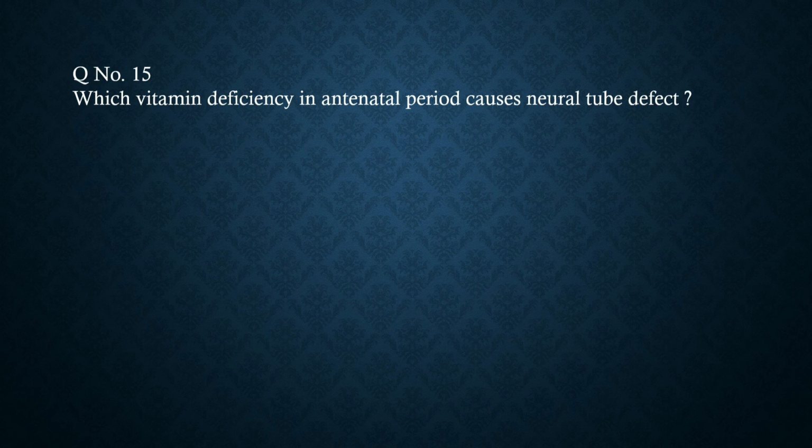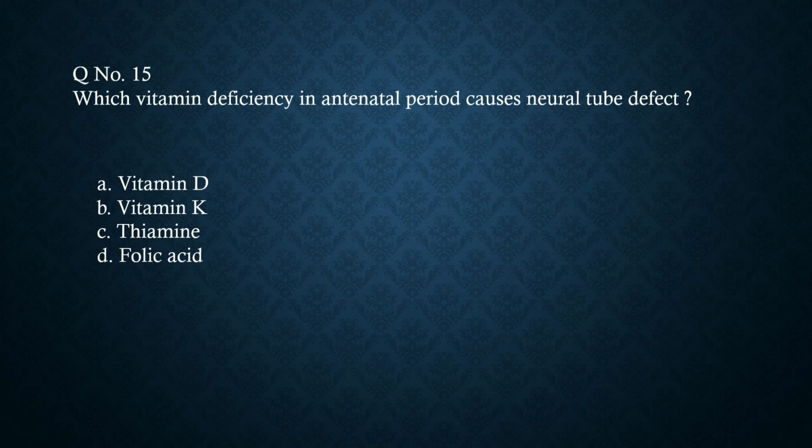Question number 15. Which vitamin deficiency in antenatal period causes neural tube defect? A. Vitamin D, B. Vitamin K, C. Thiamine, D. Folic acid. Answer D. Folic acid.